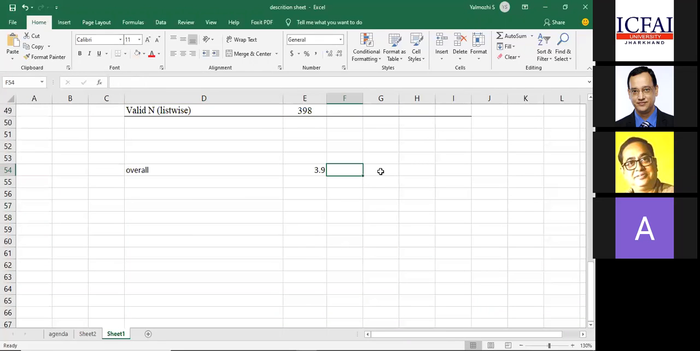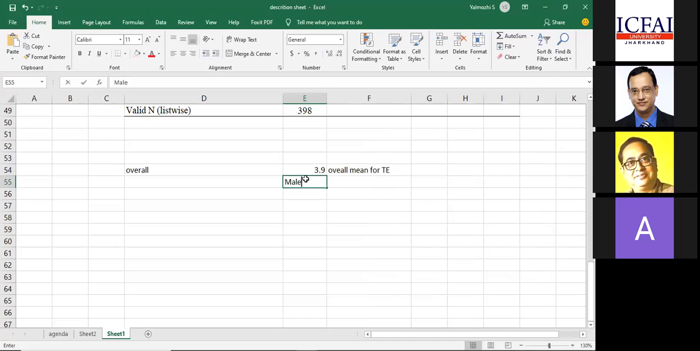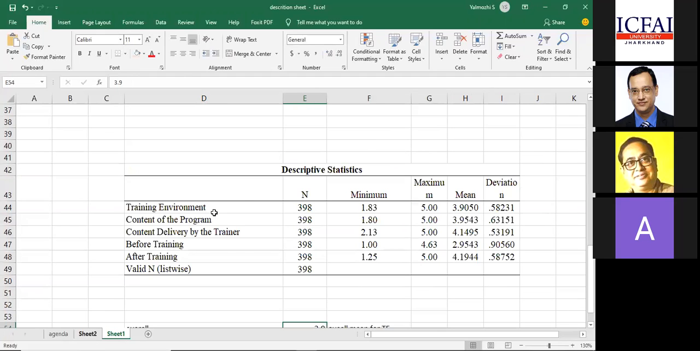This is the overall score for training environment. Now, I want to find out whether this 3.9 score was given by both male and female, or there is a difference of opinion. So with male and female, I want to find out whether the score has some difference of opinion between male and female, or it is the same, just similar to whatever we have made an exercise.